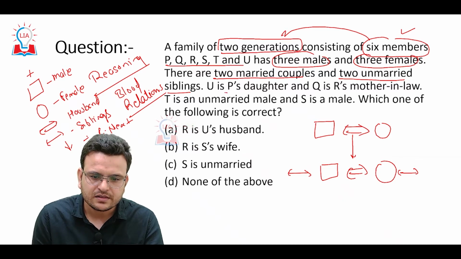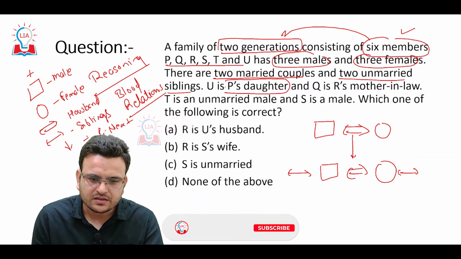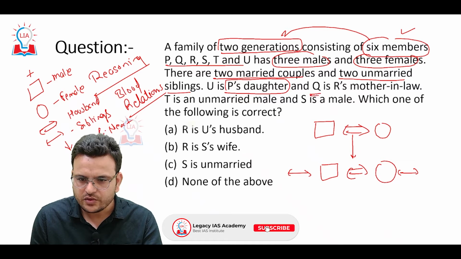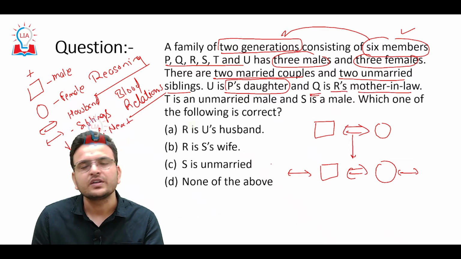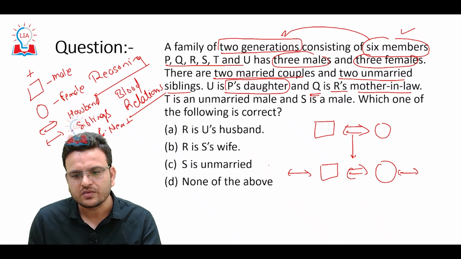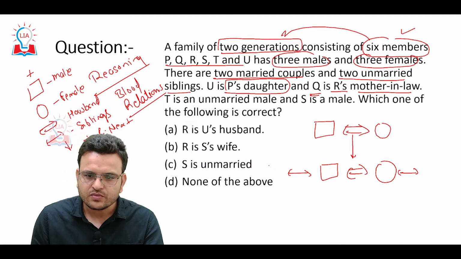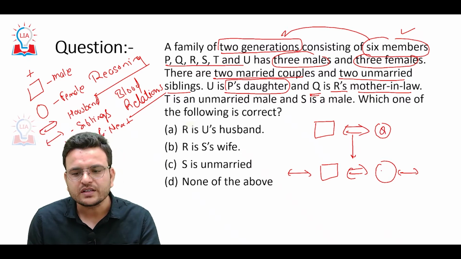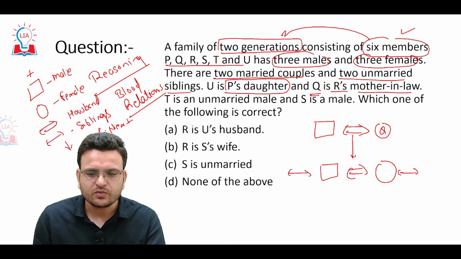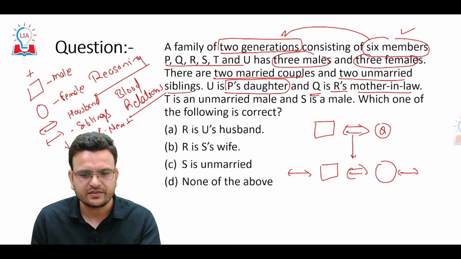U is P's daughter and Q is R's mother-in-law. I can say that Q is R's mother-in-law, so we can draw this diagram in a different place.